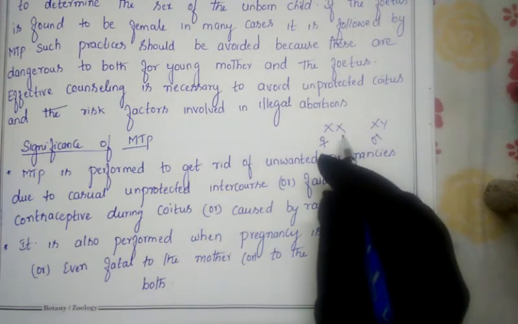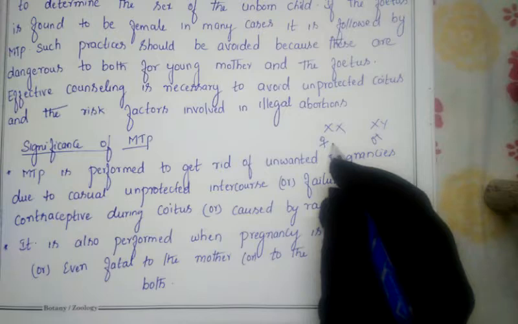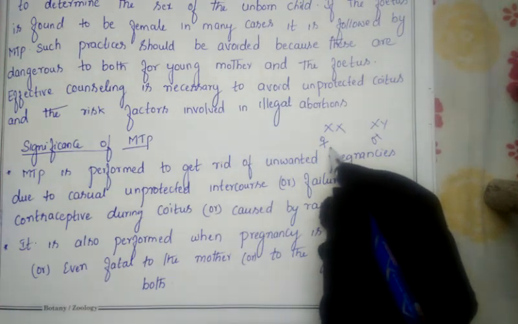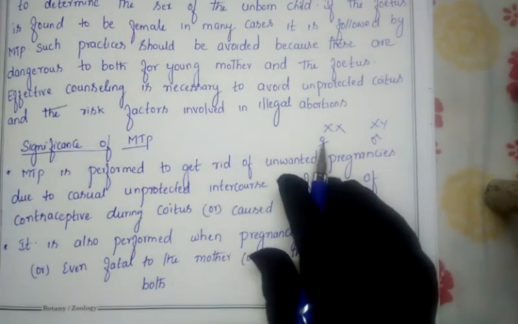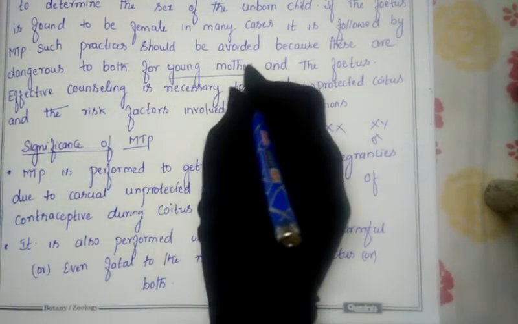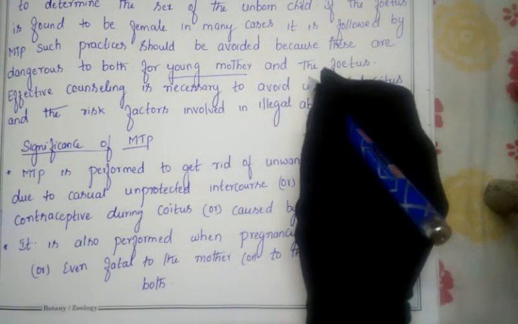Nowadays, as soon as people come to know that a female baby is in the womb, they go for abortion. They eliminate those young ones. That's why such a practice has been adopted, and it is very dangerous. Continuous abortion is very dangerous for the young mother and even for the fetus.